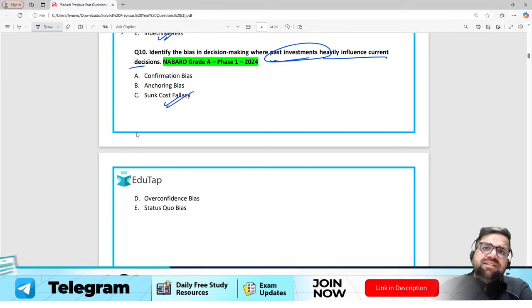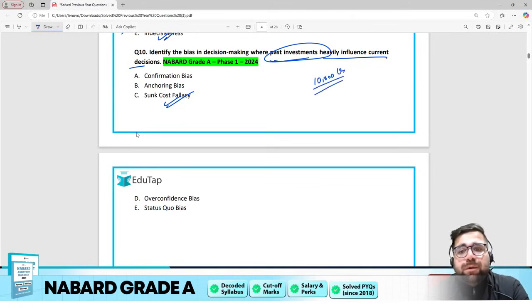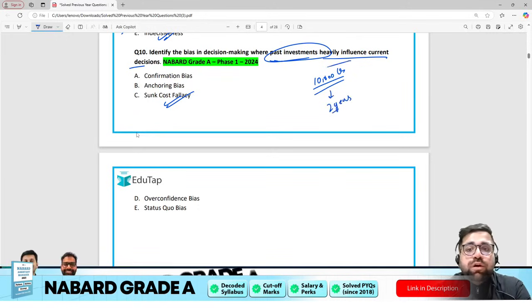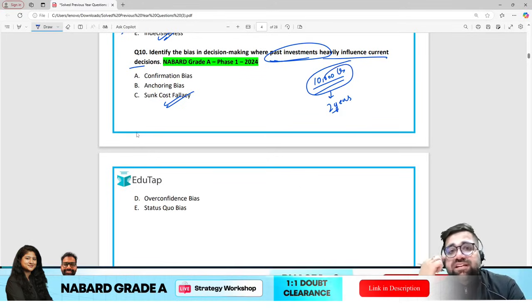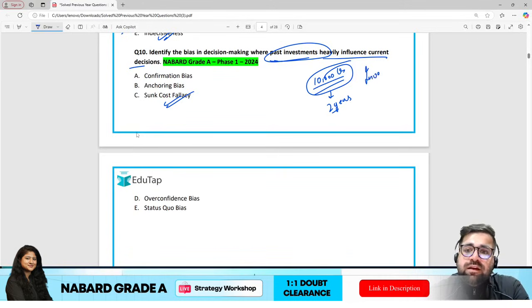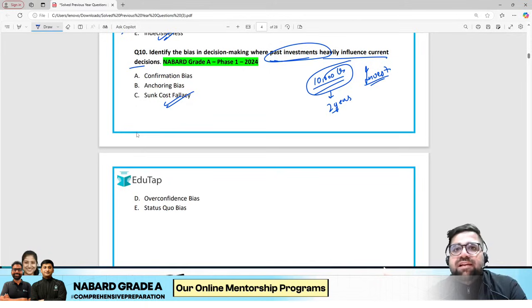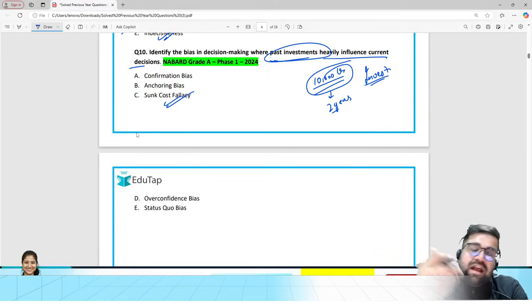Sunk cost fallacy basically means what? That I have made an investment of 10,000 crore in a project. Can I stop this particular project in 2 years? No, because I have made a very big investment. You would have seen some students from UPSC. They invest their 20s and some of their late 20s also in UPSC. They give all the attempts because they think they have invested a lot.